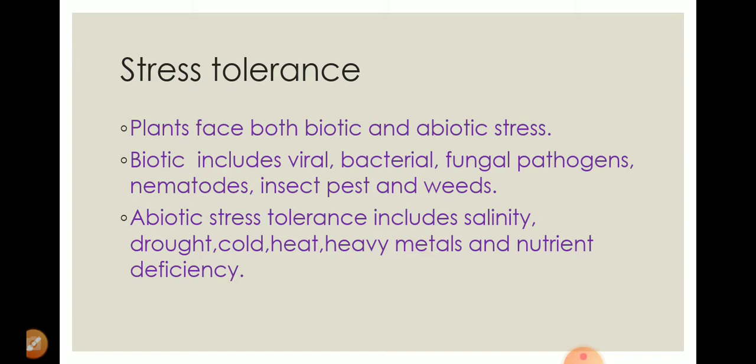It means the unfavorable situations in the growth and development of the plant due to the impact of viruses, bacteria, fungi, pathogens, nematodes, insects, pests, and weeds. All of these influence the growth and development of plants.